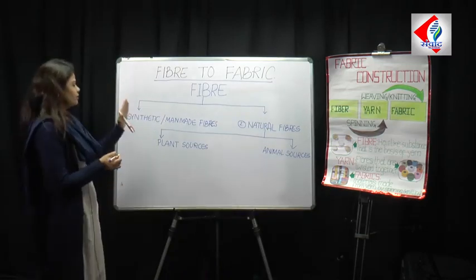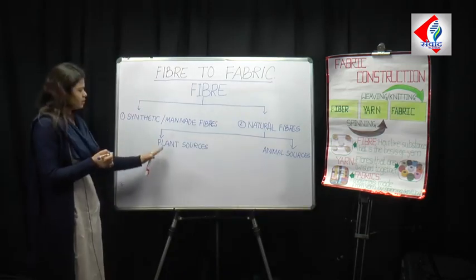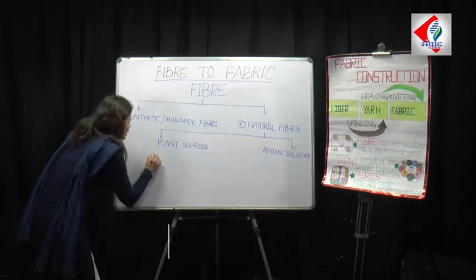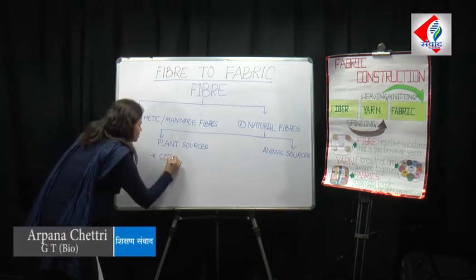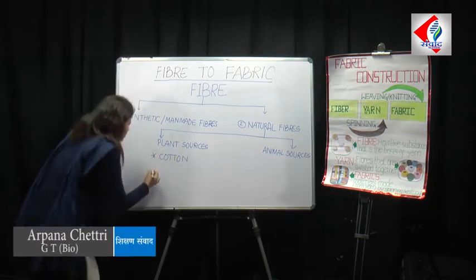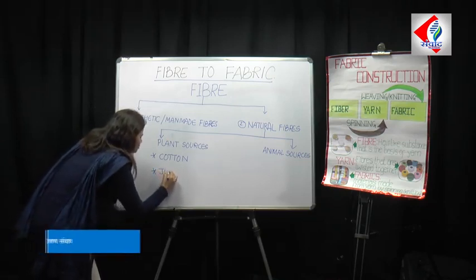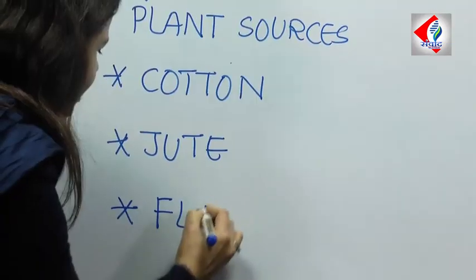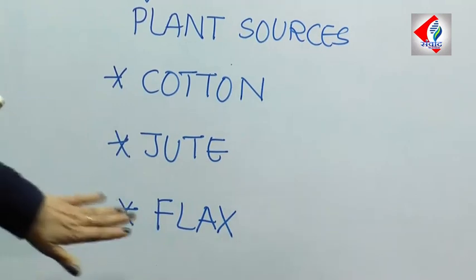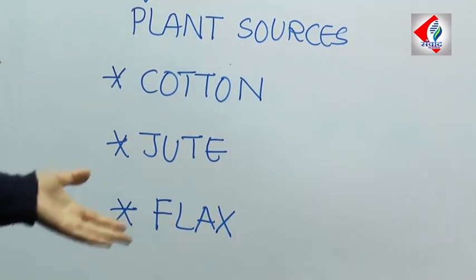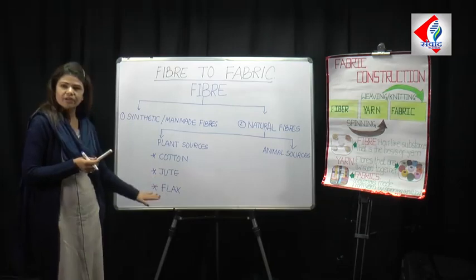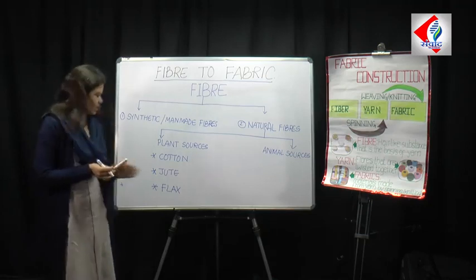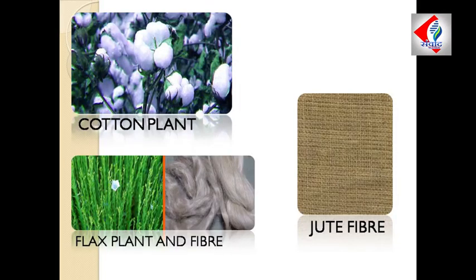Now, the fibers obtained from the plant sources can be predominantly found as cotton, jute, and flax. Now, this flax is a very common replacement of the cotton and jute fiber, and it is manufactured in the river valley of River Nile in Egypt. And well, cotton and jute fiber we are going to do later in detail.